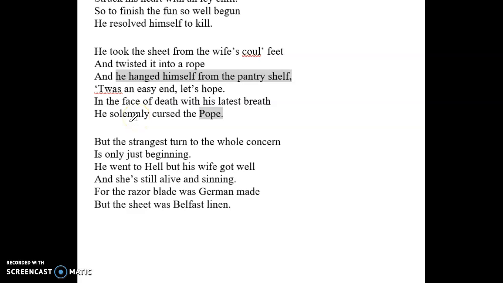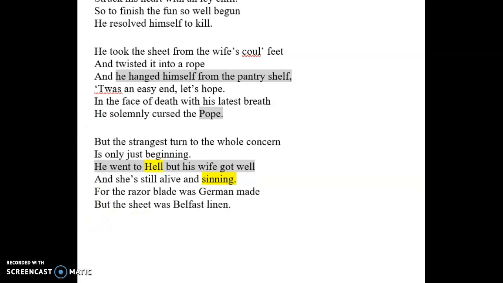So now to the fifth and last stanza, we see the reference of hell. "He went to hell, but his wife got well." This is a very important line in the poem for many reasons, but I want to highlight hell because he's referencing something that Catholics and Protestants would think about, because he's going to hell for his wrongdoings. And it also says sinning. That is a very big aspect in the Catholic faith, so it's another Catholic reference.